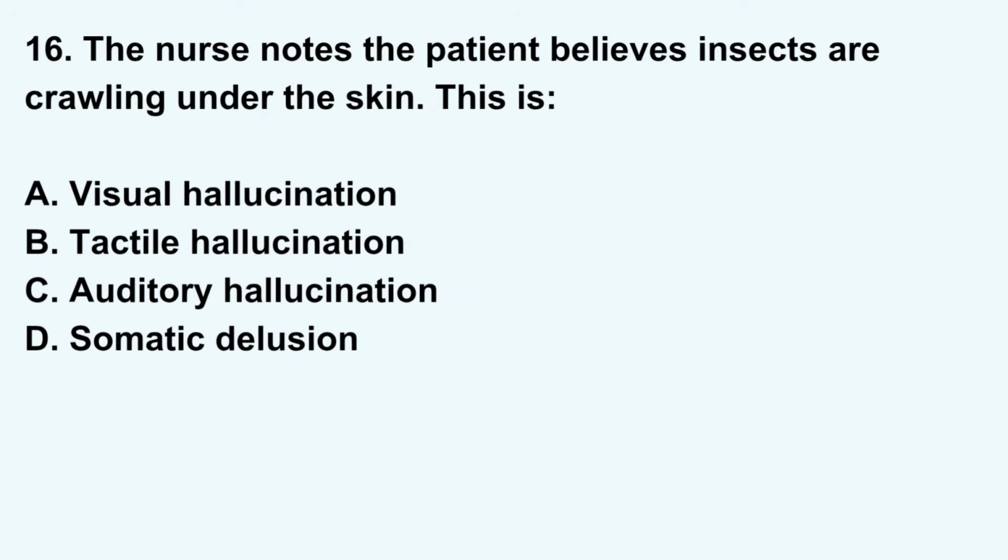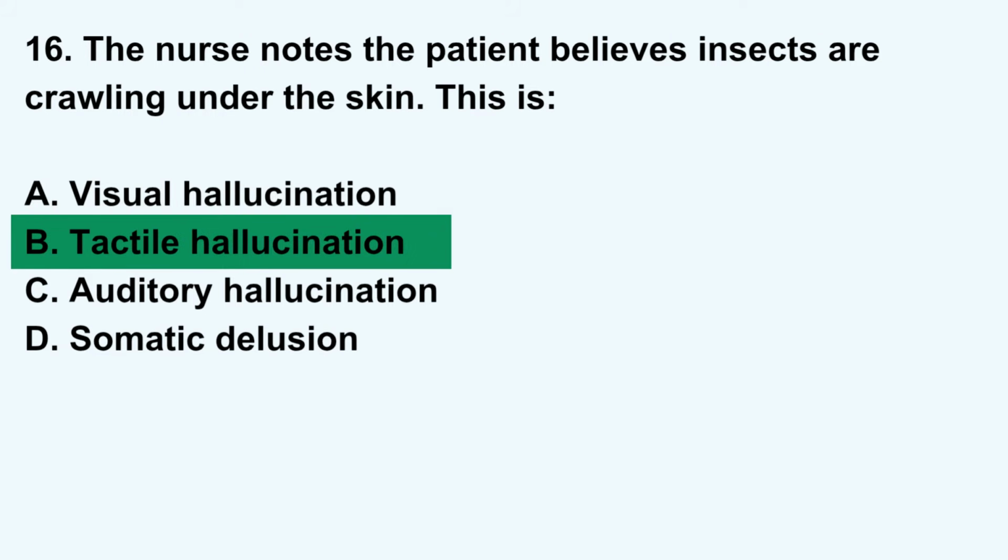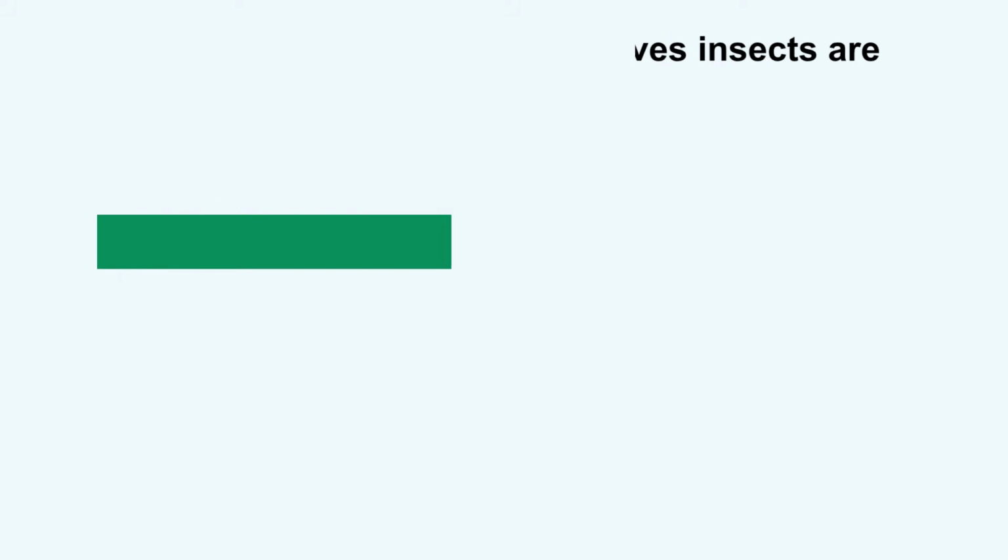The nurse notes the patient believes insects are crawling under the skin. This is A. Visual hallucination, B. Tactile hallucination, C. Auditory hallucination, D. Somatic delusion. Correct answer, B. Tactile hallucination.